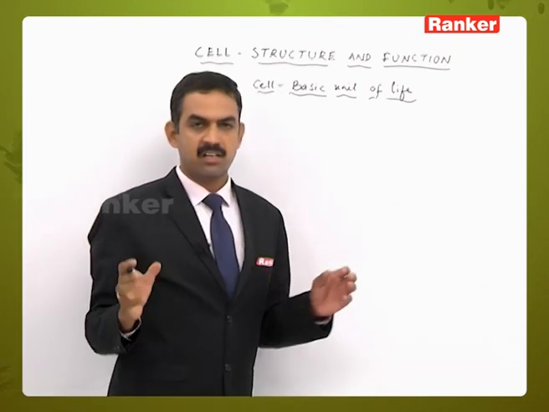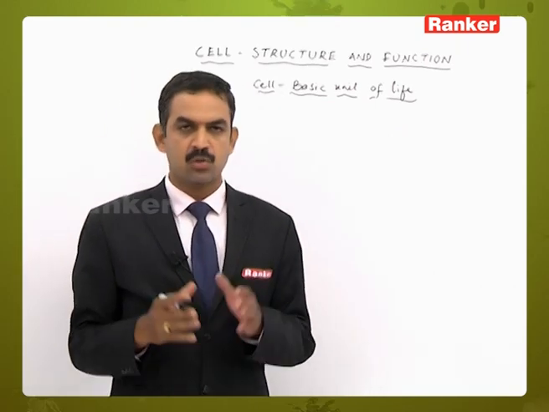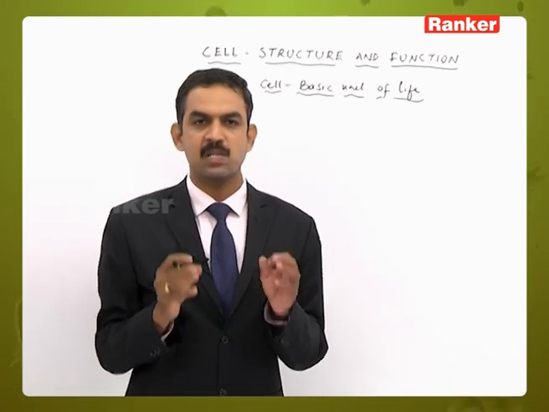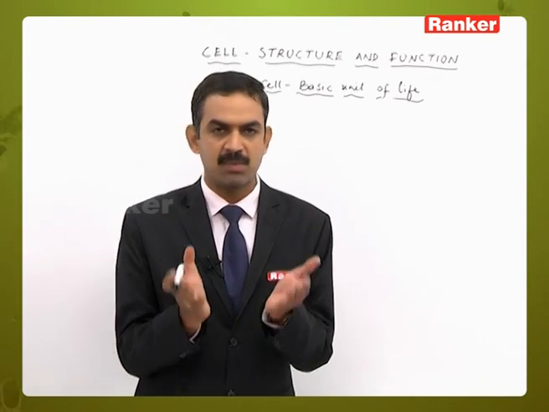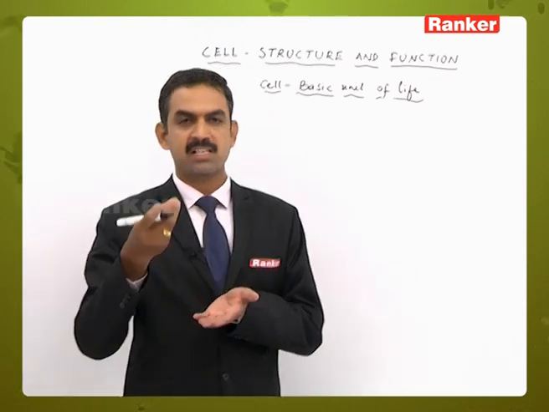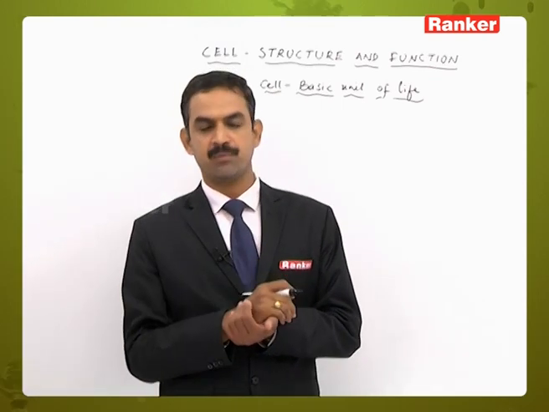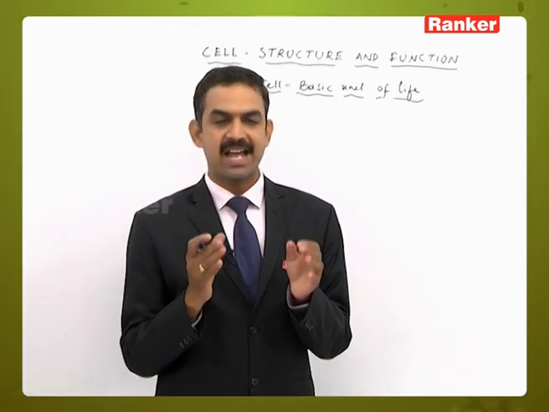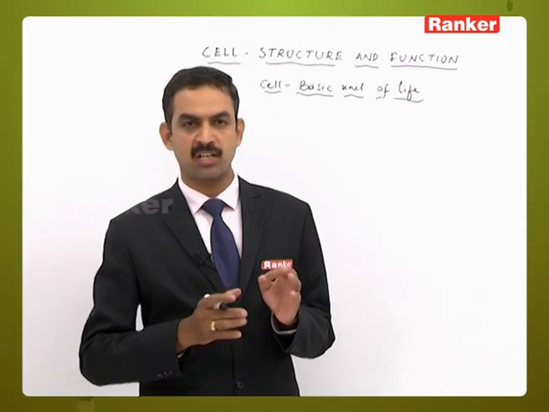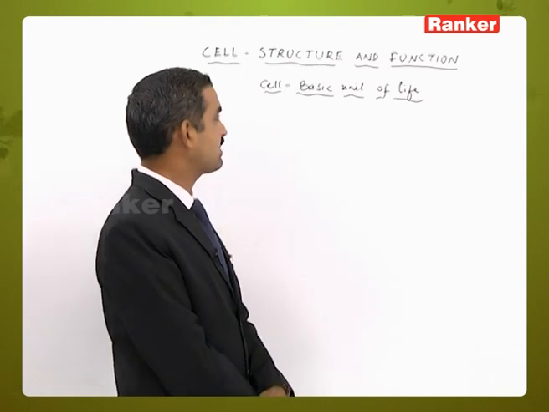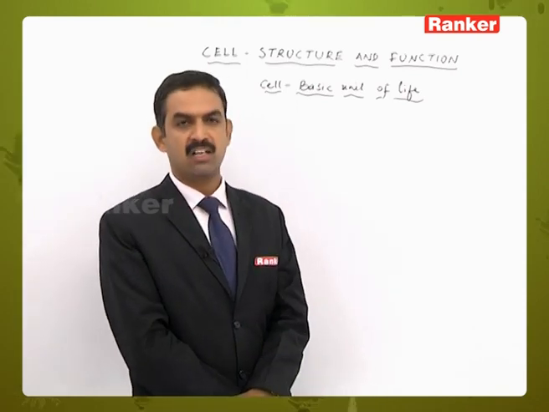Consider a living organism that is performing so and so functions. The basic units of that living organism performing those functions are cells. Each and every cell is performing a particular specific function. That's why we call the cell a basic unit of life.